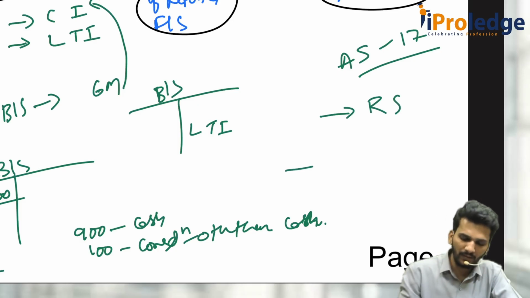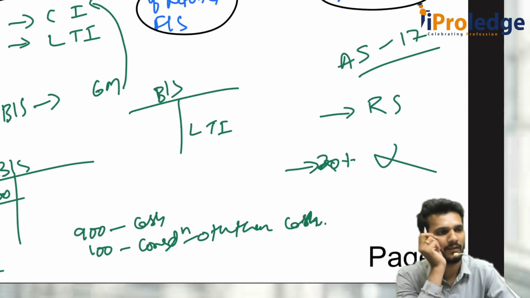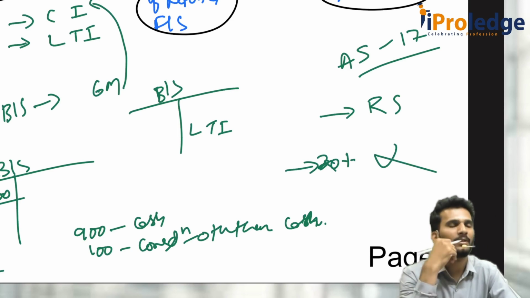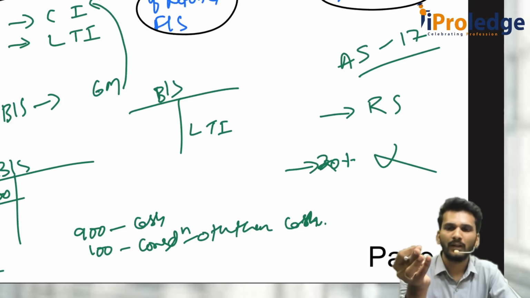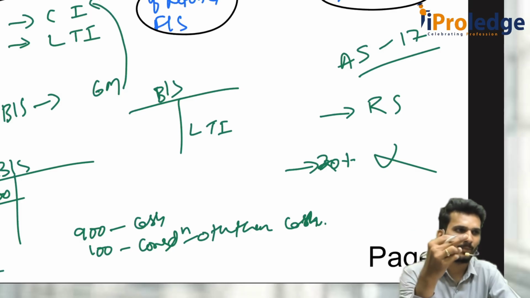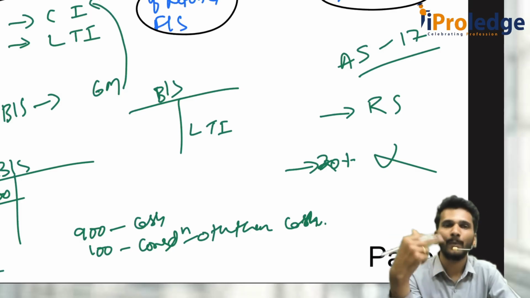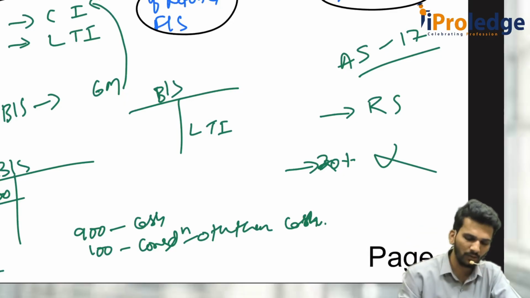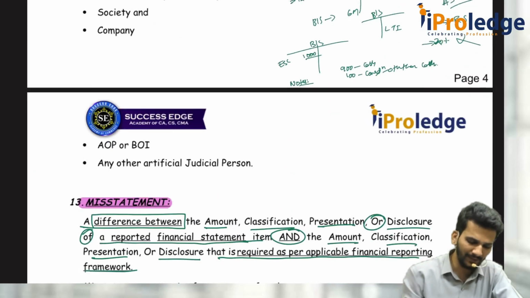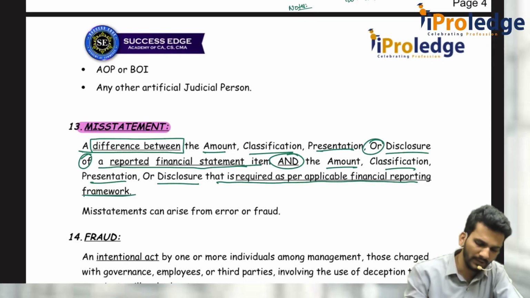But if there is a segment which is 20% of the total company and you did not report it as a separate segment, in presentation also there is a misstatement. So whenever there is a difference between the amount, classification, presentation and disclosure of reported financial statements and that of the applicable financial reporting framework, that is called a misstatement. This is important from an understanding as well as examination point of view.